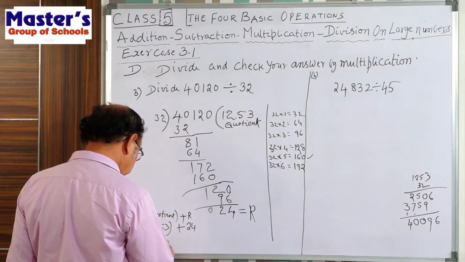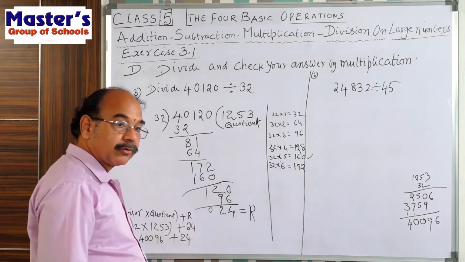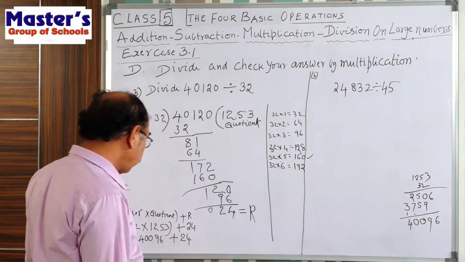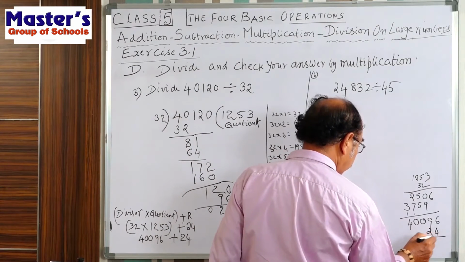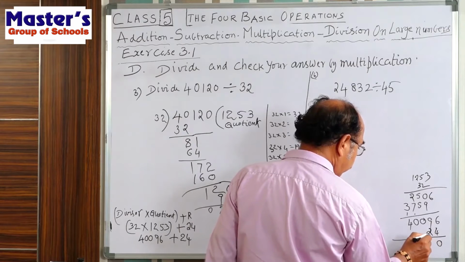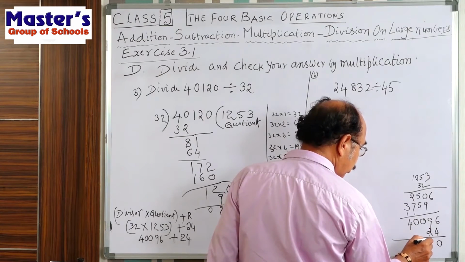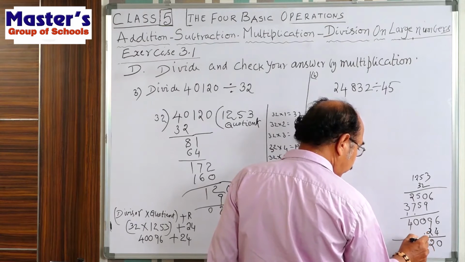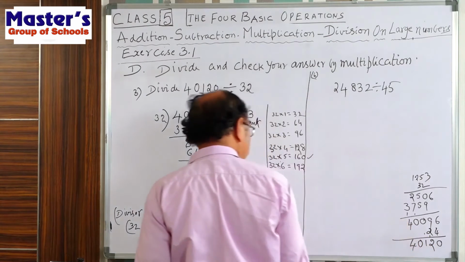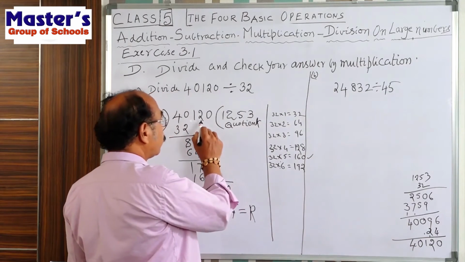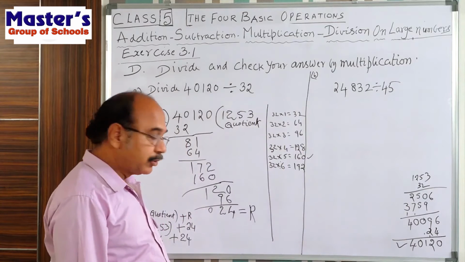So right here, 40096. To this we have to add 24. Add 24 now. 6 plus 4, 10, 0, 1. 2 plus 1, 3, plus 9, 12. 2, 1. Here 1, here 0, here 4. 0, 1, 2, 0. We got it: 40120.